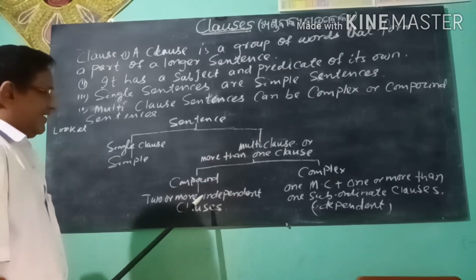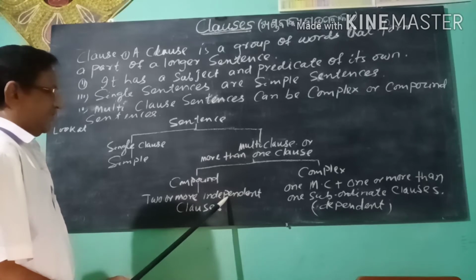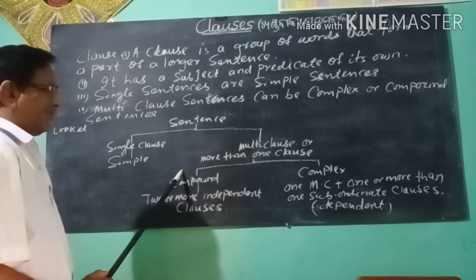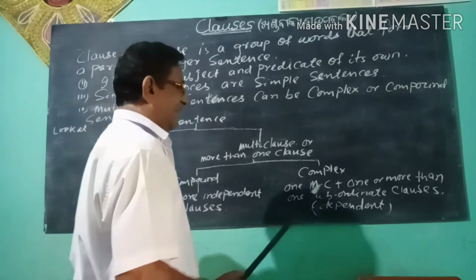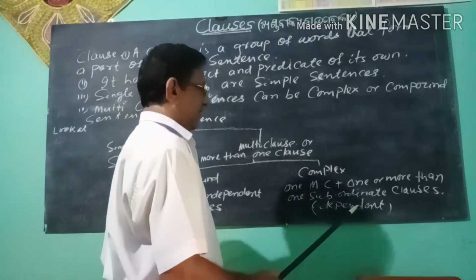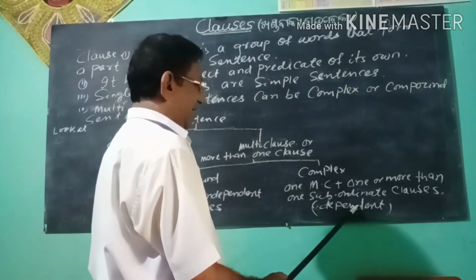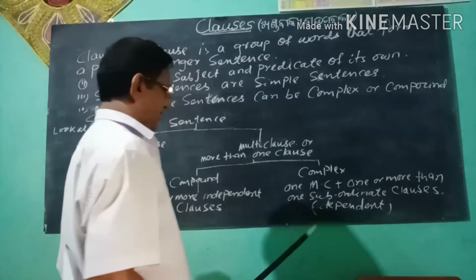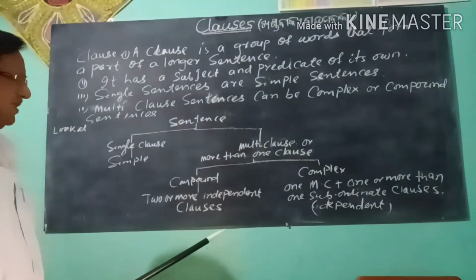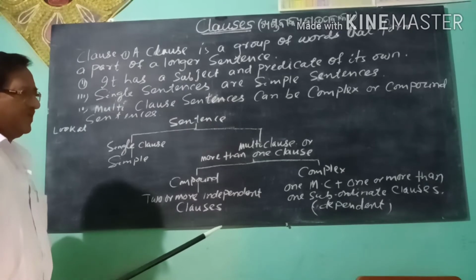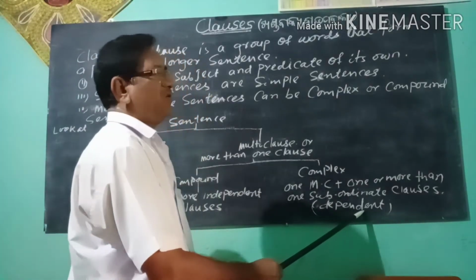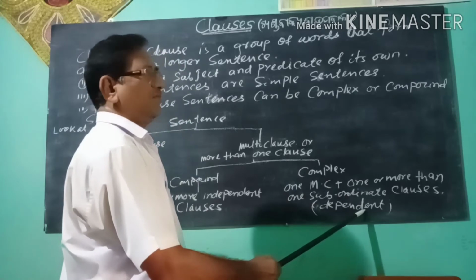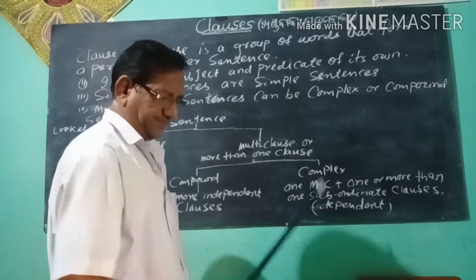One is independent clauses, which you can see in compound sentences, and the other is dependent clauses, which you can see in complex sentences. That is, dependent clauses means आश्रित उपवाक्य or खंडवाक्य.